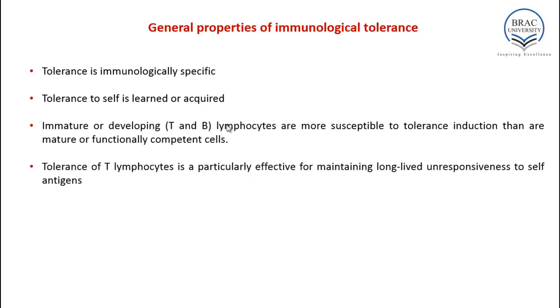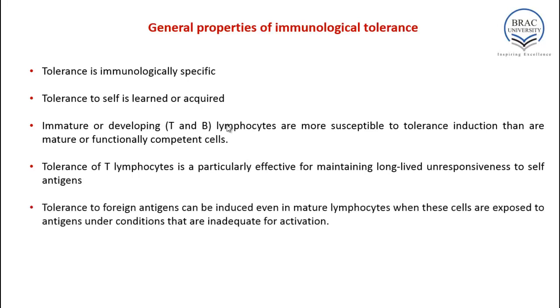So immature or developing T or B lymphocytes are more susceptible to tolerance induction than are mature or functionally competent cells. Why? Because during their immature or developing states, they are more susceptible to show tolerance to incoming new antigens. Tolerance of T lymphocytes is particularly effective for maintaining long-lived unresponsiveness to self antigens.